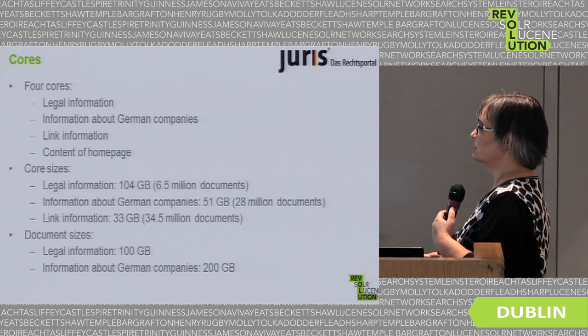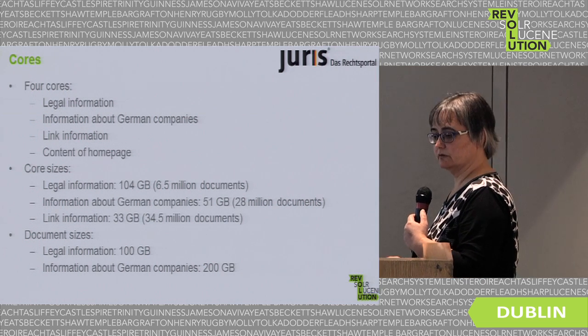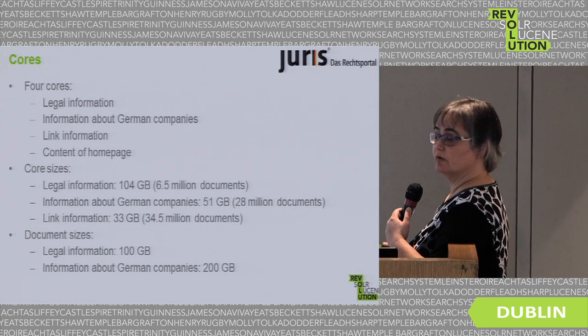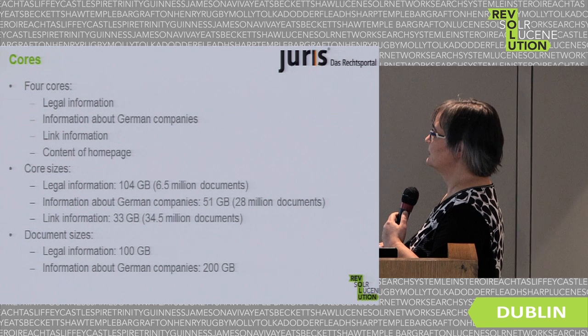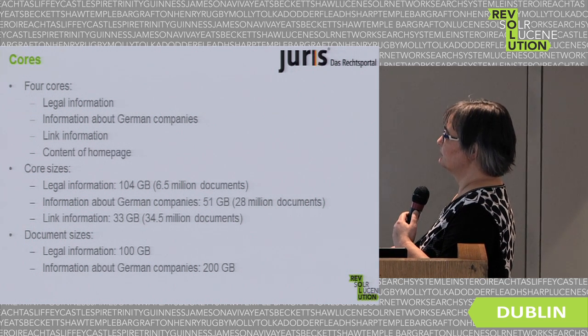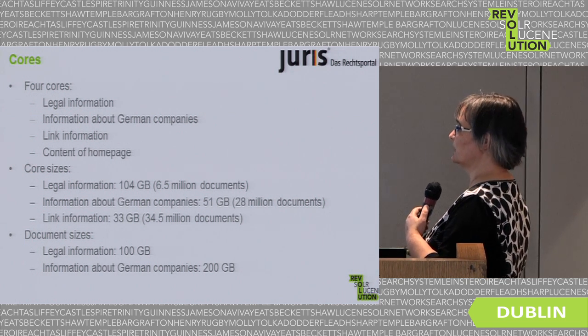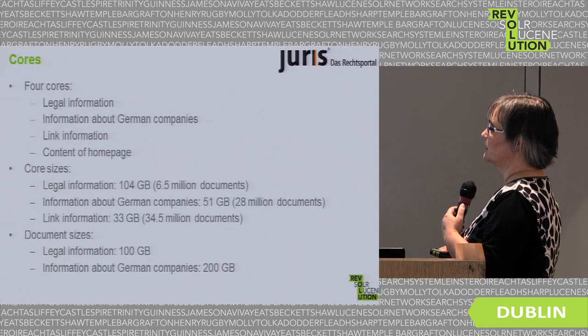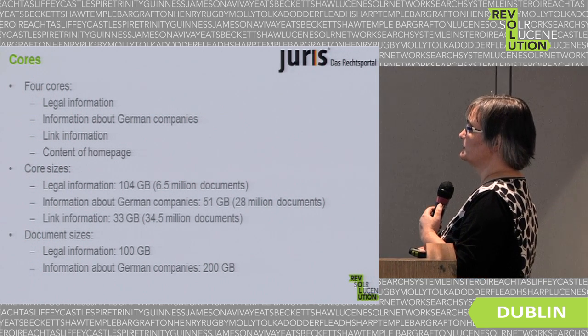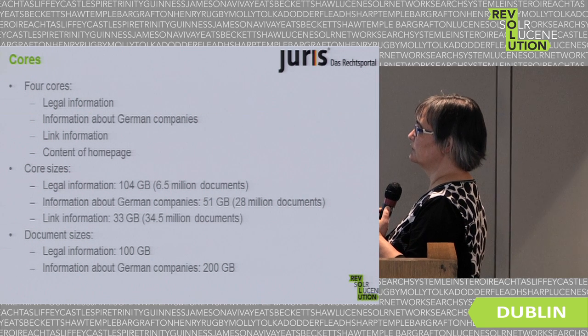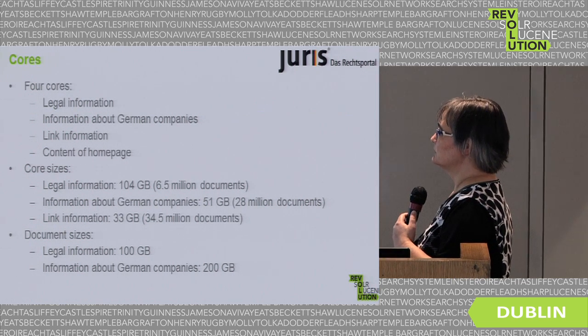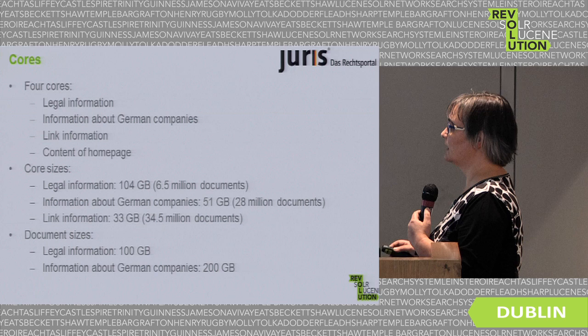So what do we use? What cores do we have? You have seen already there are 4 cores. One with legal information, one with the information about German companies, one with link information, and one with the content of the homepage. So how large are they?